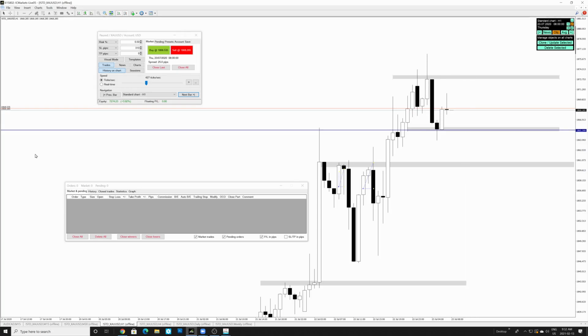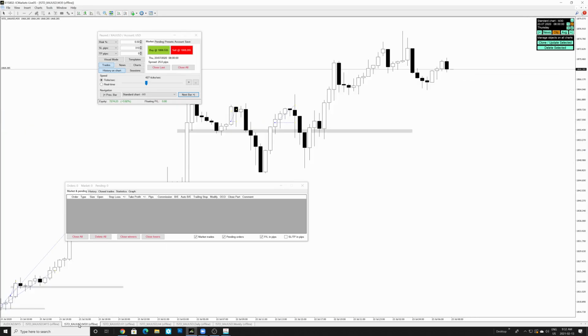This is like a 74 pip range. Let's take a look on the 30-minute time frame over here. Looking at the 30-minute time frame, we're also ranging here. We got resistance up over there. We got support over here. There's nothing that we can see over here unless we break the support or we break this resistance, right?